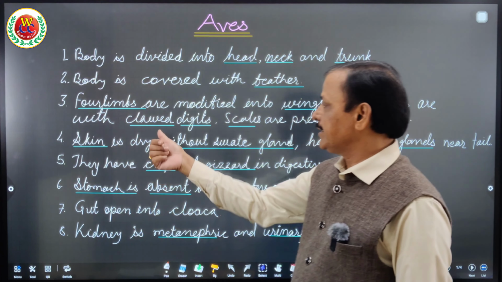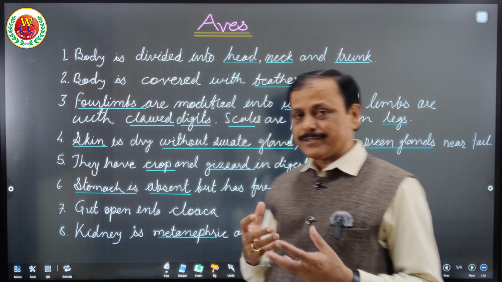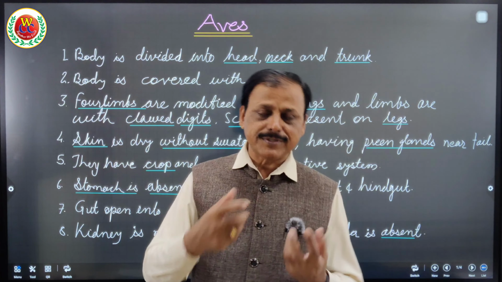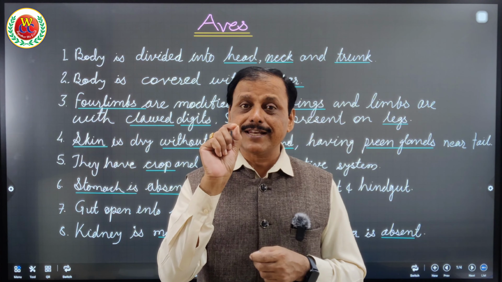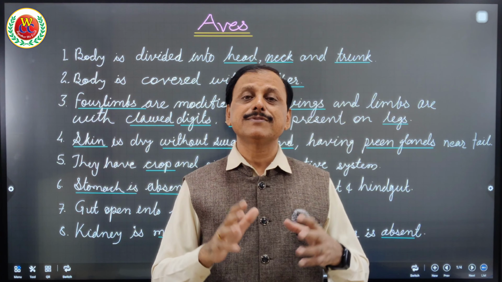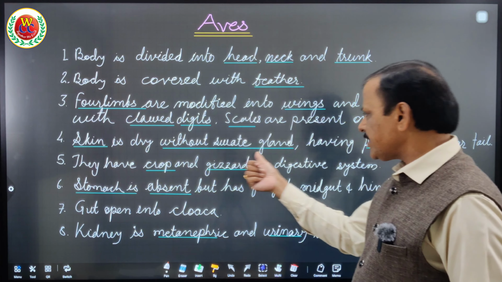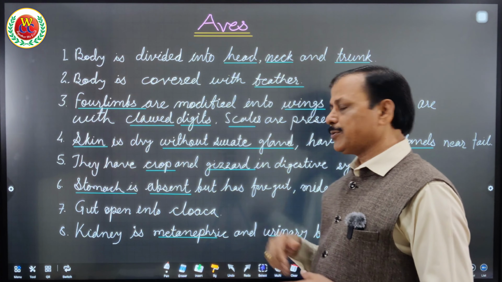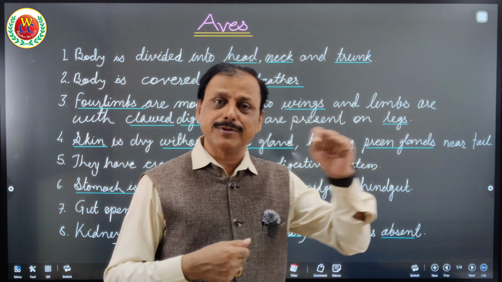Coming to the point. Next point, the forelimbs are modified into wings, and the hind limbs have clawed digits. Moreover, the leg has scales because they evolved from reptiles. So please remember their hind limbs have scales. Next point, the skin is dry without sweat glands. Why do I say without sweat glands? Because the next group, mammals, have sweat glands.